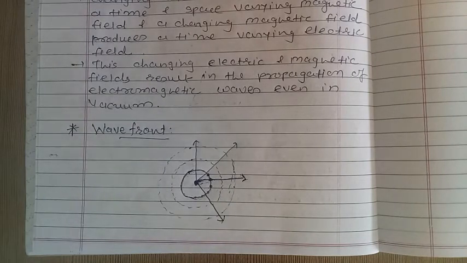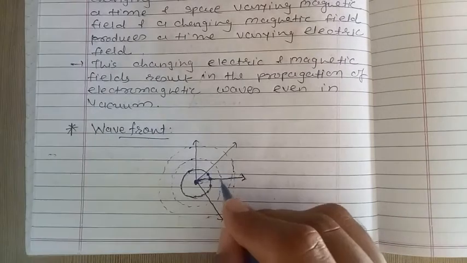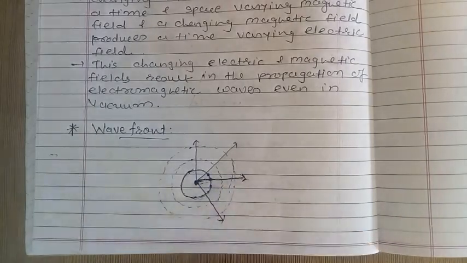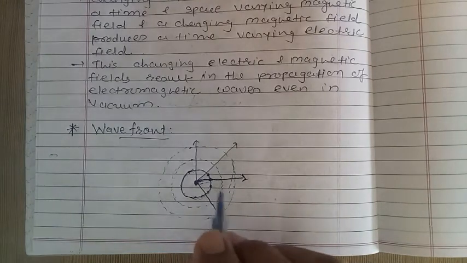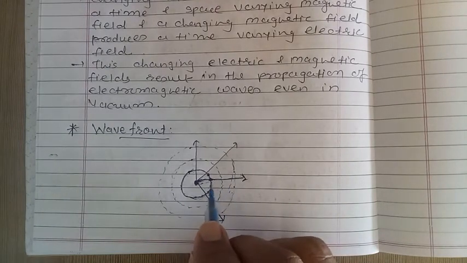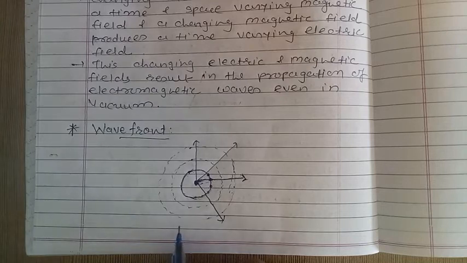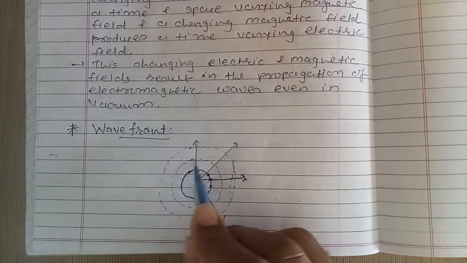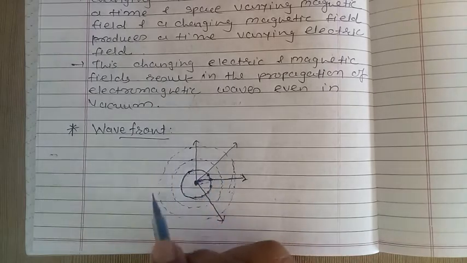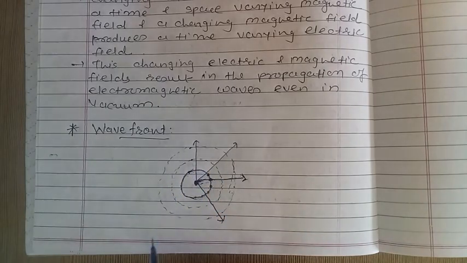Hence the wavefront and ray are perpendicular, right? This is our wavefront and this is the ray. So we can say that the wavefront and ray are perpendicular. And we can say that the shape is spherical, so these are the spherical waves, right? So we can write that.